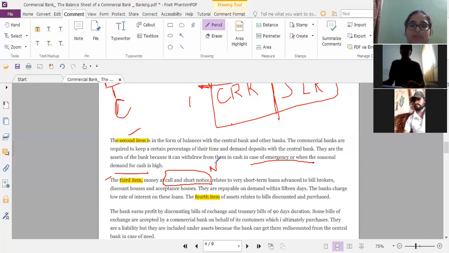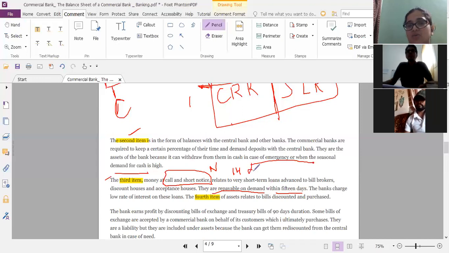The third item, money at call and short notice, relates to very short term loans advanced to bill brokers, discount houses and acceptance houses. They are repayable on demand. The bank can anytime demand that money and get it back within 15 days. We saw the time period: short notice was 14 days, right? So you need to give notice 14 days earlier, and only on the 15th day can you get back your money.